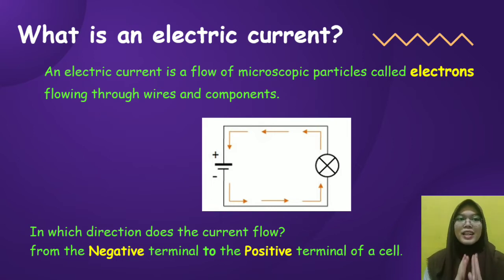Well, electric current is a flow of microscopic particles called electrons flowing through wires and components. We can see from this picture: in which direction does the current flow? You know? Which direction does the current flow? The direction of the current flow is from the negative terminal to the positive terminal on a cell.